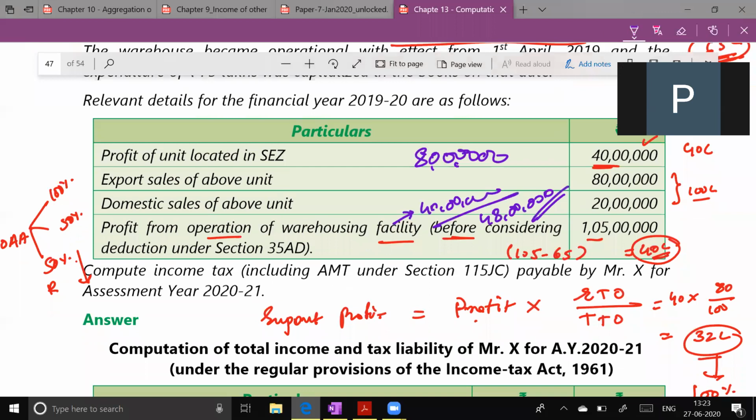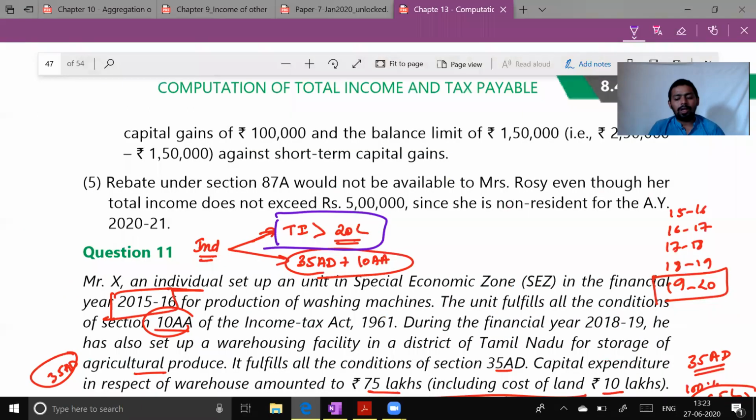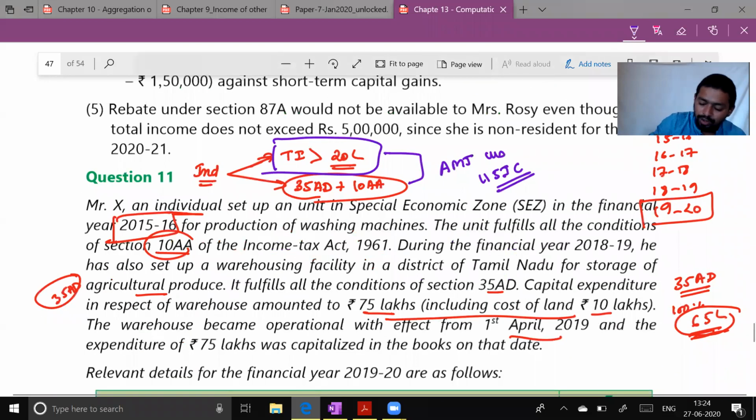So is it more than 20 lakh? This is what I'm asking. Is total income more than 20 lakh? Yes. So both conditions have complied. Therefore, AMT under section 115JC will become applicable. This is how you need to think in examination. All right, so let's look at the answer step by step.